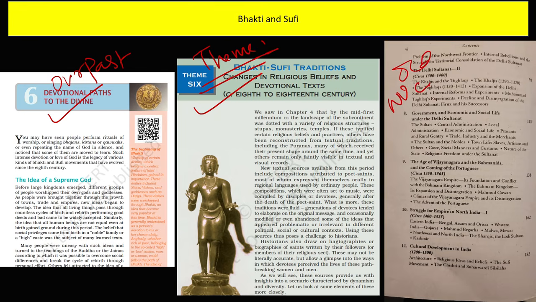In the old NCERT, you can see there is one chapter, chapter number 11, Cultural Development of India. Here they have talked about religious ideas and beliefs, the Sufi movement and the Bhakti movement. So this is very, very important. Old NCERT, just one chapter. So in total you have three chapters for Bhakti and Sufi.